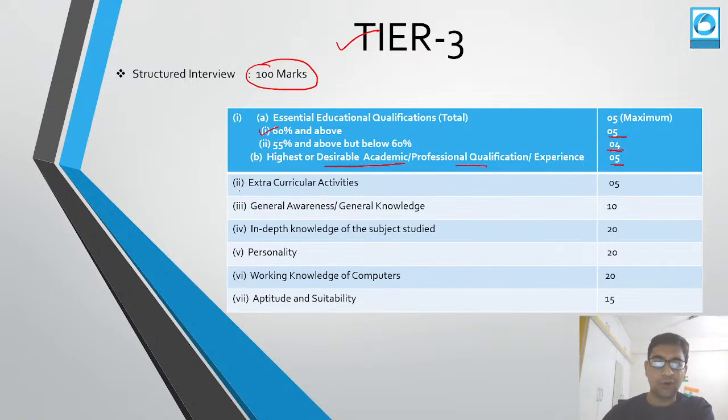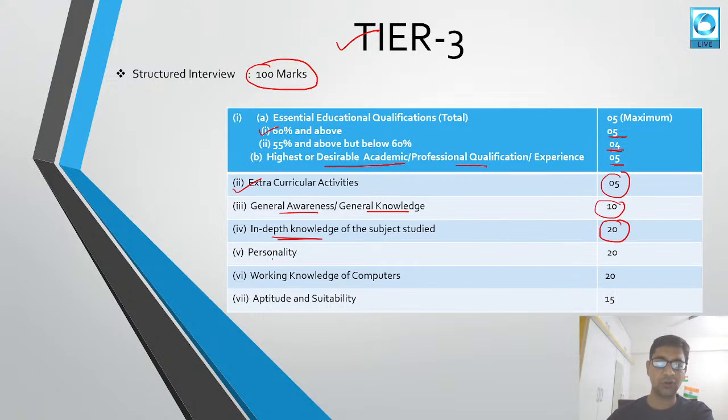Then for your extracurricular activities, you will be getting out of 5 marks. Then they will be checking your general awareness and general knowledge. Based on that, they will be awarding you 10 marks. And in-depth knowledge of the subject, so whatever subject that you have studied during your final degree examination, based on that they will be asking you some in-depth knowledge questions, and based on that, out of 20 they will be awarding you marks.